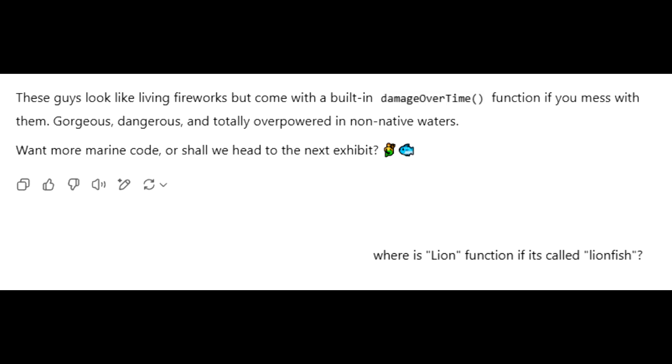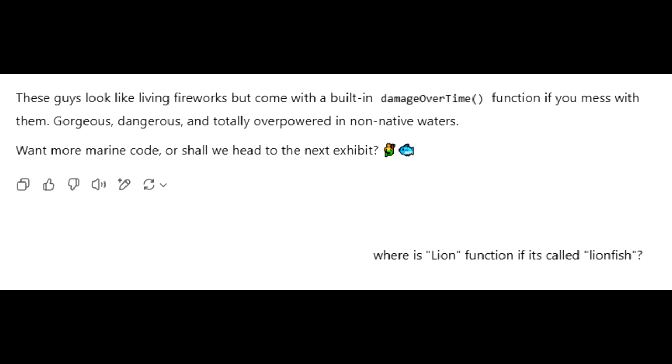Okay, standard object description. Any other programming analogies? Yeah, they describe a venom's effect using a term straight from gaming or maybe system modeling. It has a built-in damage over time function if you mess with them, applying a software effect pattern to biology. Damage over time. Yeah, that fits venom pretty well. But then there's a naming issue, right? Exactly, a classic debugging moment based on naming.